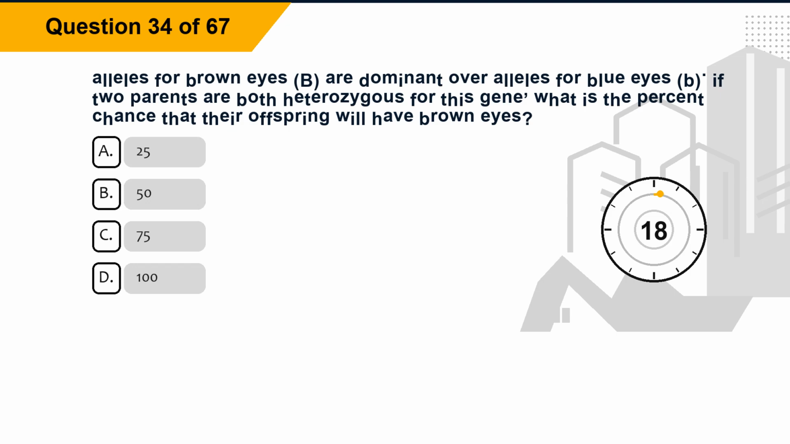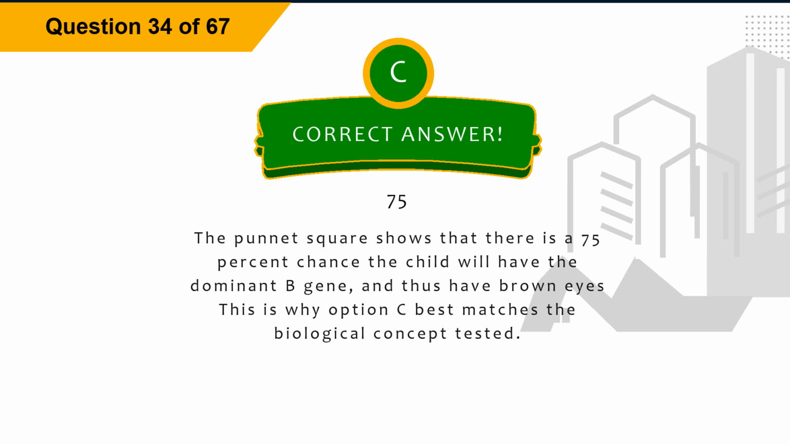Question 34. Alleles for brown eyes, B, are dominant over alleles for blue eyes, b. If two parents are both heterozygous for this gene, what is the percent chance that their offspring will have brown eyes? Option A, 25. Option B, 50. Option C, 75. Option D, 100. The correct answer is option C, 75. Explanation. The Punnett square shows that there is a 75% chance the child will have the dominant B gene, and thus have brown eyes. This is why option C best matches the biological concept tested.